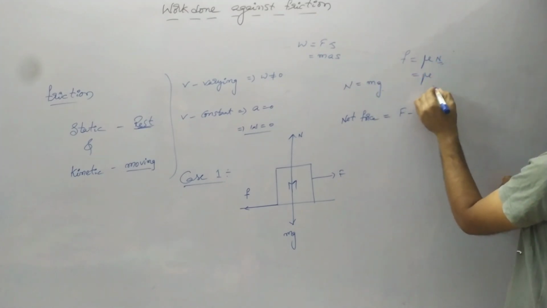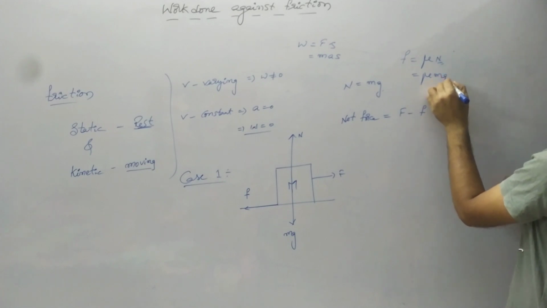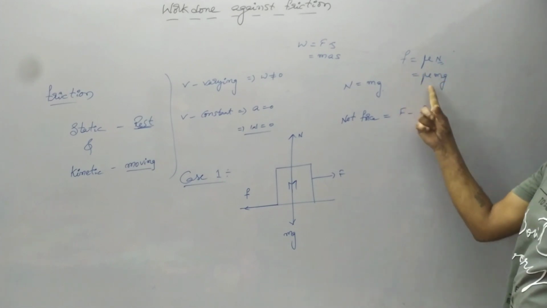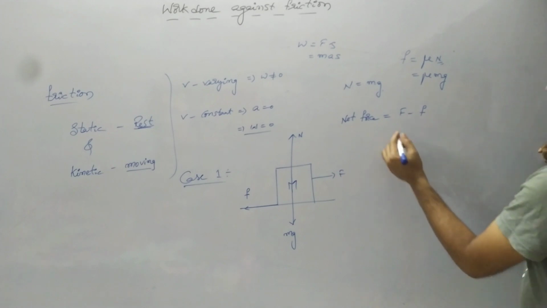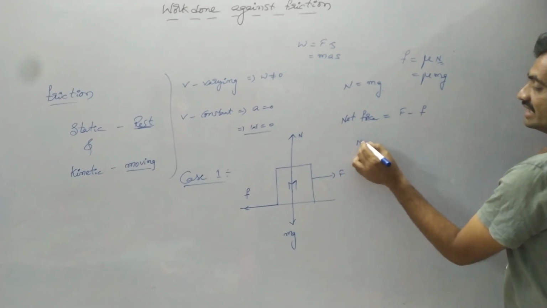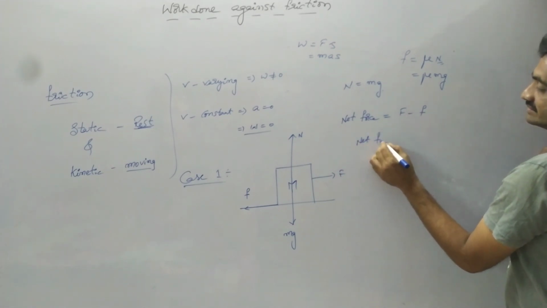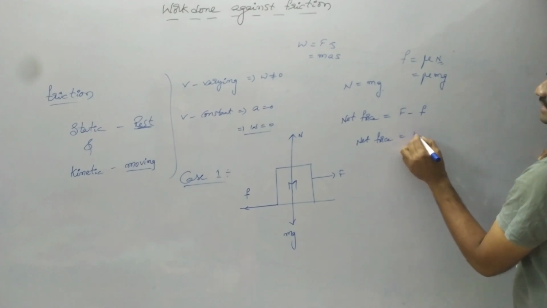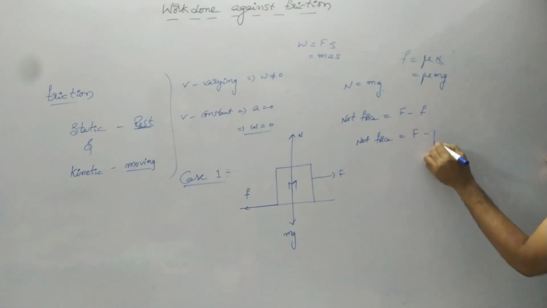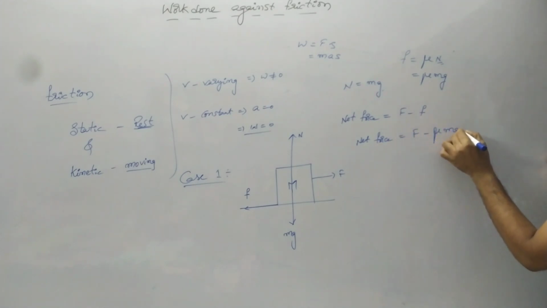If we substitute, we have small f equals mu mg. Then the net force is given as capital F minus mu mg.